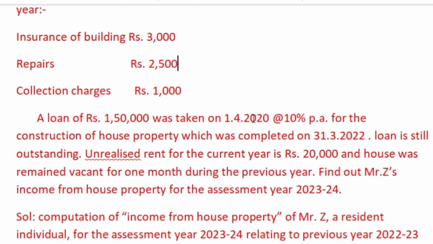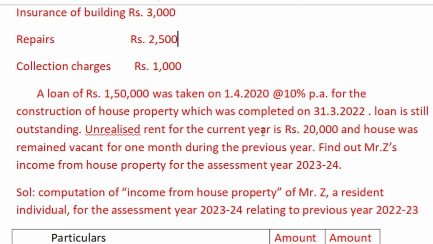In these two years, that is 2020-21 and 2021-22, the house was taken for completion, but the loan was taken, and with the help of the loan the house property construction work started. From day one, when the loan amount is taken, interest on the loan starts becoming due. So these two periods, 2020-21 and 2021-22, were taken to complete the construction of the house property, and thereafter the house property is ready for letting out on monthly rent.